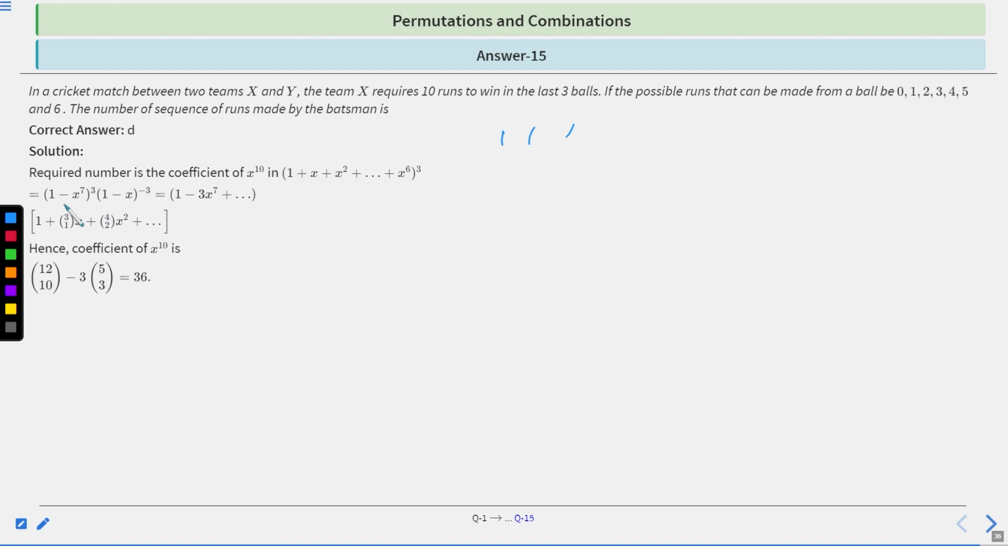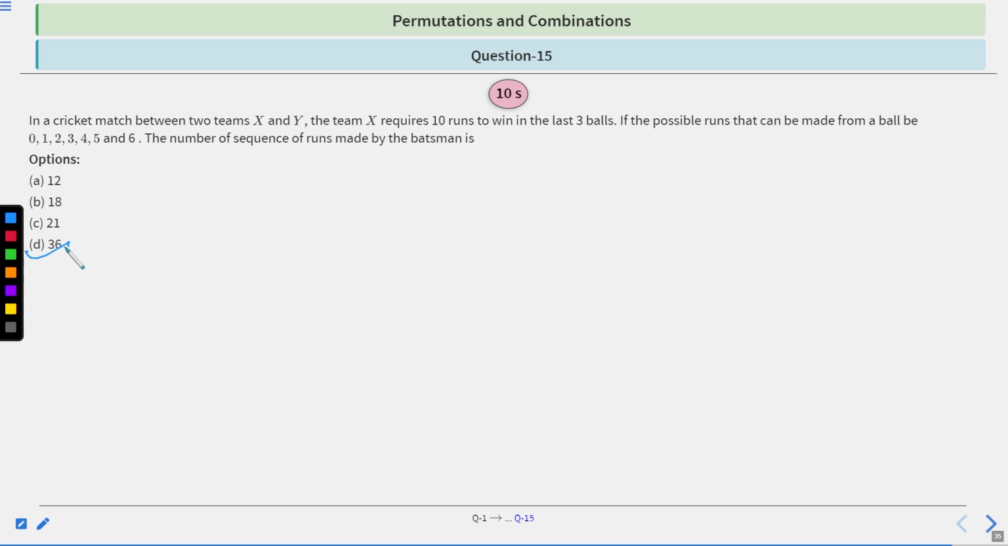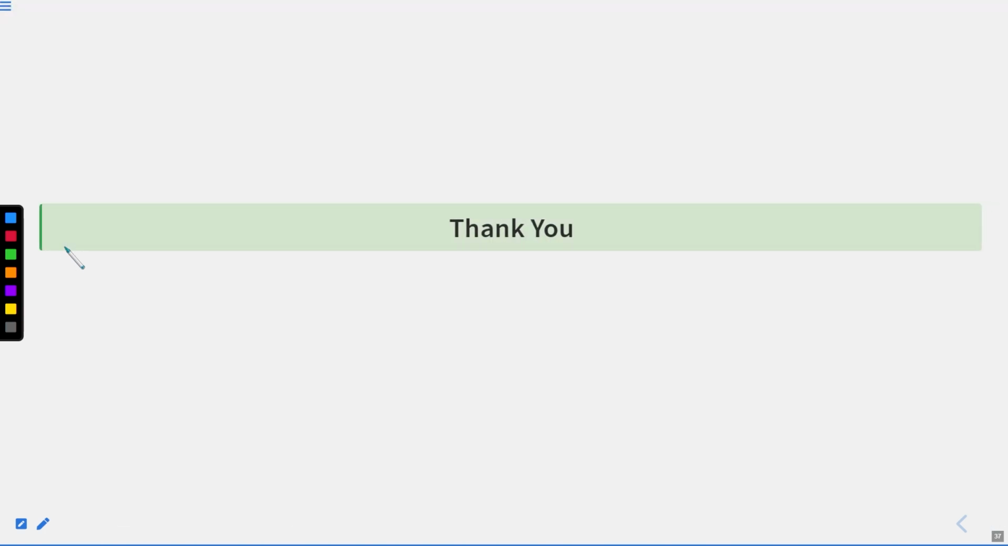Now after breaking this, you will get (1 minus x to the power 7) whole cube can be written as 1 minus 3x power 7 like this, and (1 minus x) power minus 3 can be written as 1 plus 3C1 x plus 4C2 x square like this. So we have to take the coefficient of x power 10, right? So this is x power 7 into x power 3. Clear? So the coefficient can be written as 12C10 minus 3 times 5C3. Clear? Which is equal to 36, right? Clear? So I think option D is the right choice. 36. Okay. Thank you so much.